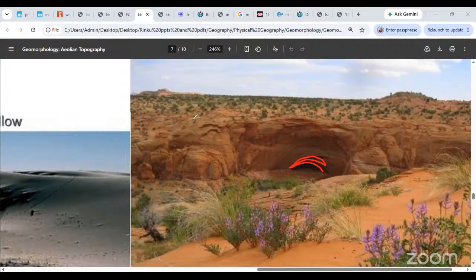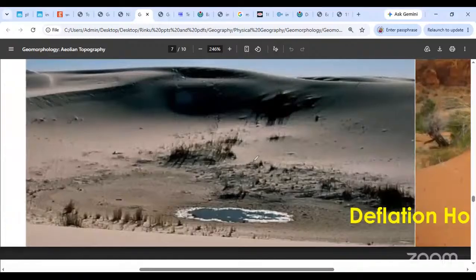Deflation hollows, they can be formed either vertically, like in this case, or horizontally, like in this case. What has happened over here is wind has blown constantly in a single direction, without changing that direction, for a long time and with a good amount of speed. And it keeps removing sand from this region.